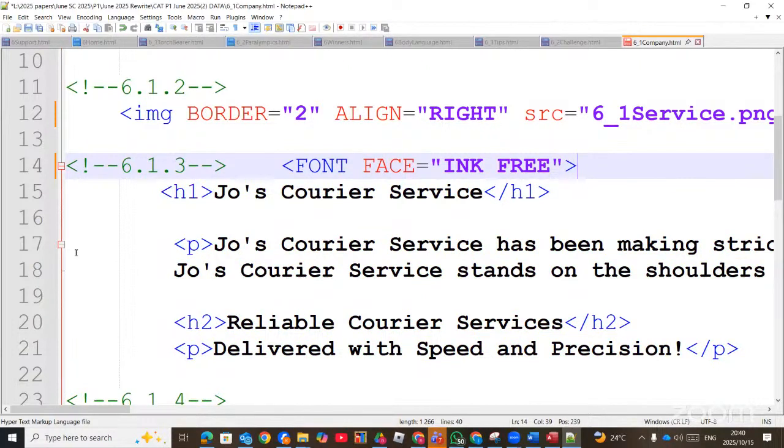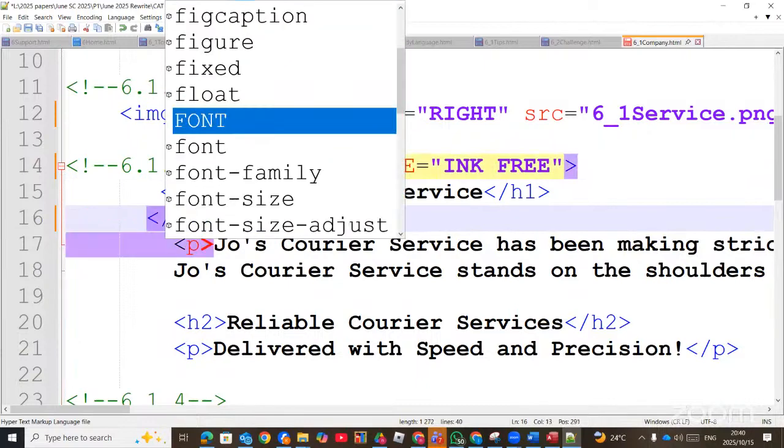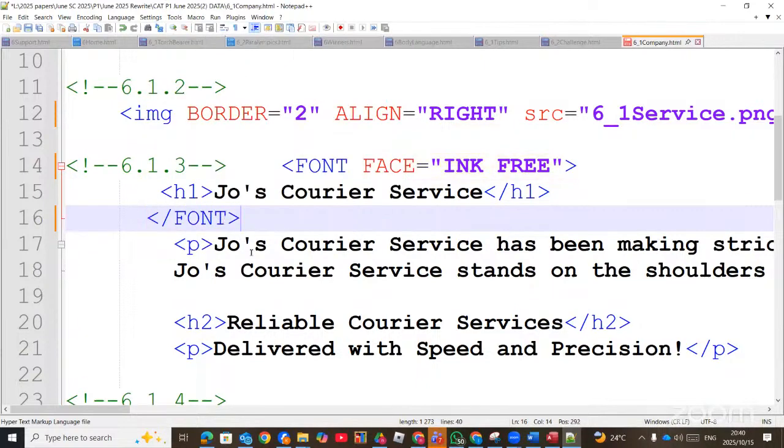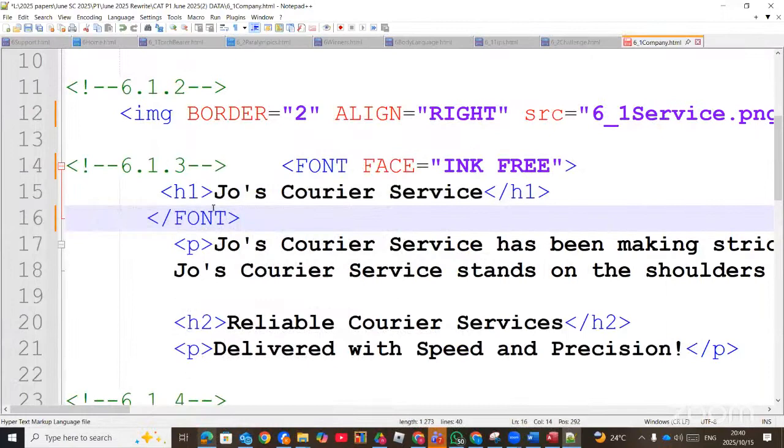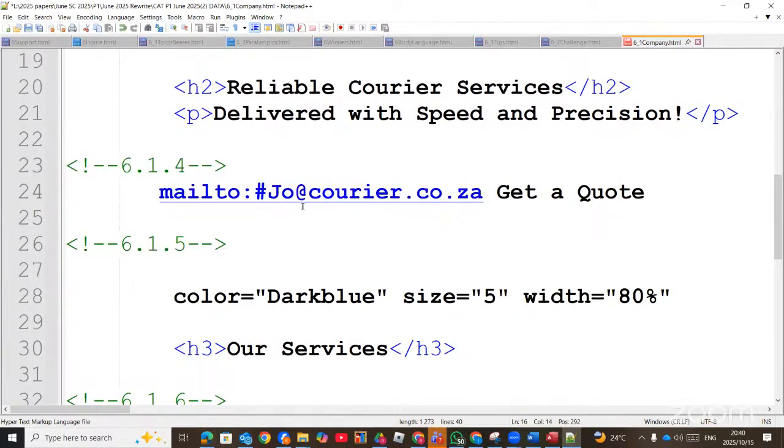And then you close the font tag here. Right. The next question. That's 6.1.4. Edit the HTML code to link the text, get a code to the given email address. So 6.1.4, the email address, like I told you, email address always say mailto.